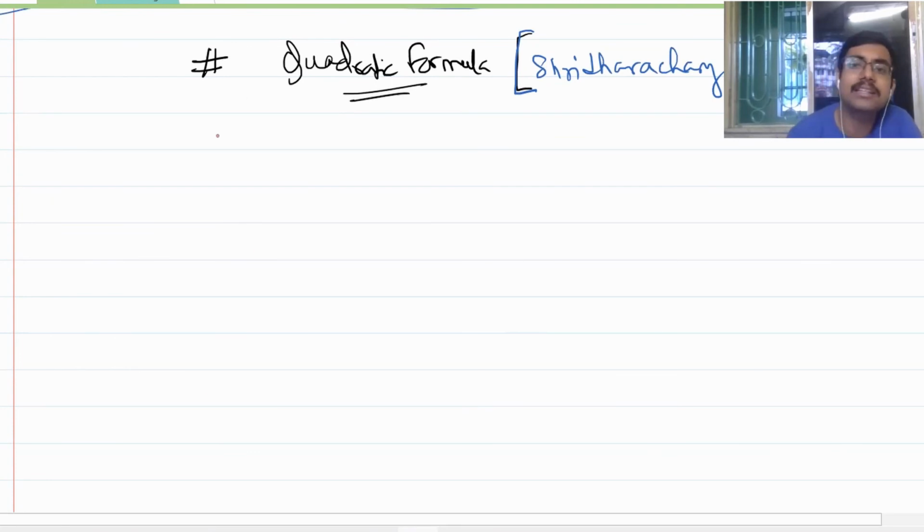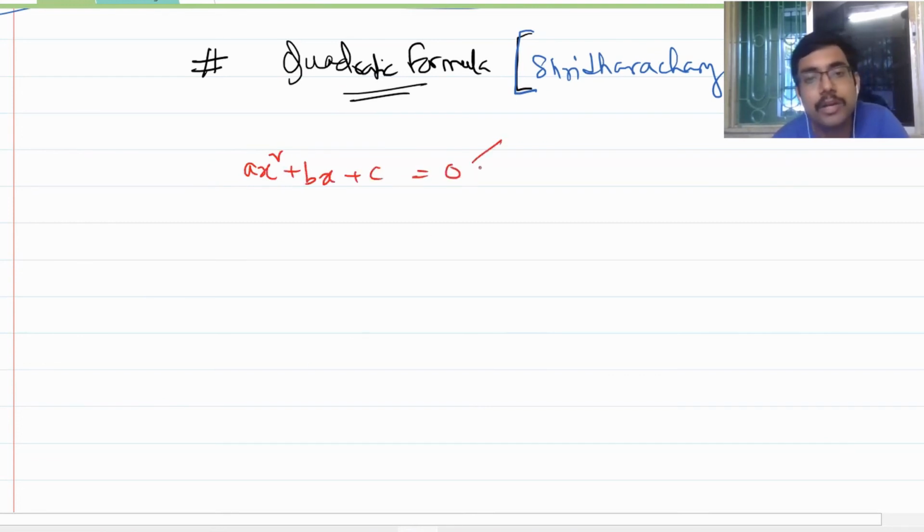So Sridhar Acharya's rule was initially given by Brahmagupta, then it was modified by Sridhar Acharya into what you will be studying today. So how to find a general solution? You have the equation ax square plus bx plus c is equal to 0. What do you intend to find? You intend to find the values of x, right? This is the meaning of finding the solution. So you take a common.